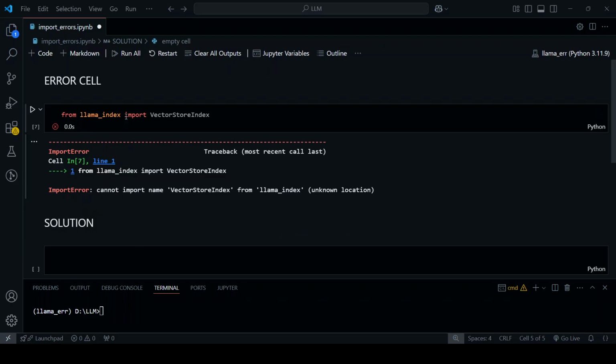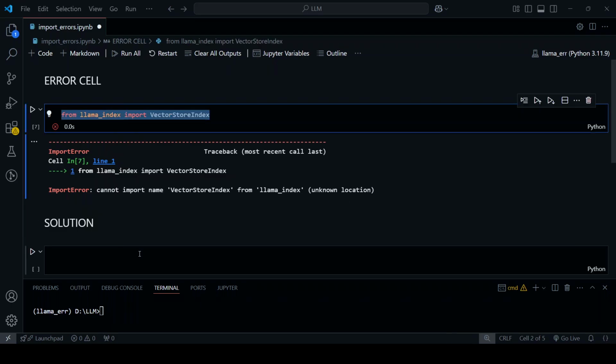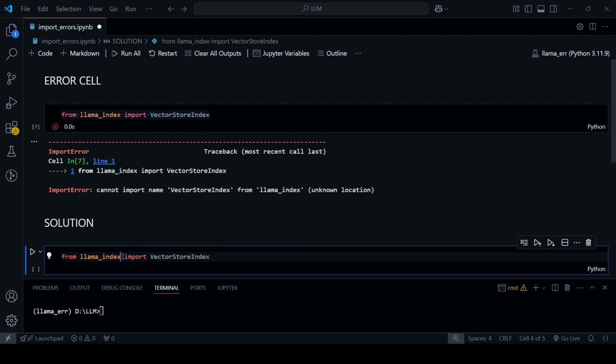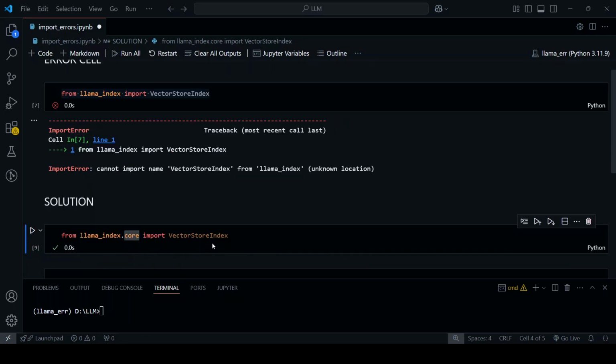Now to fix it, let's simply copy this statement and then paste it here. And instead of importing from llama_index, let's import it from llama_index.core. So from llama_index.core import VectorStoreIndex. Now let's run it. And as you can see, we have successfully imported VectorStoreIndex and the error is now gone. So that's it.